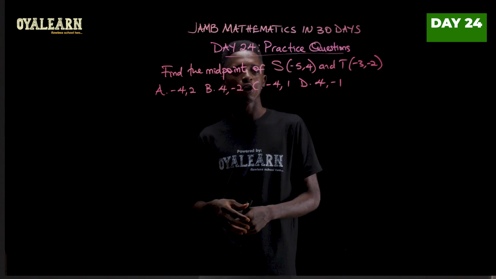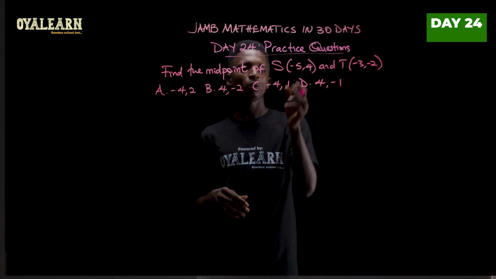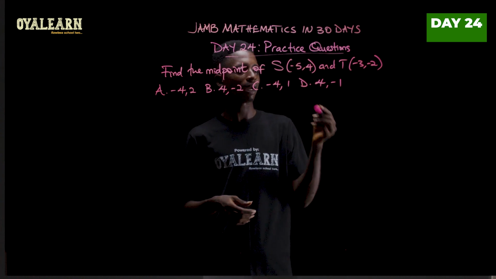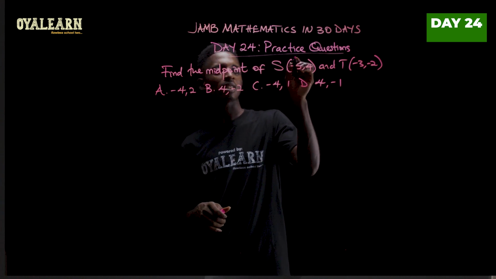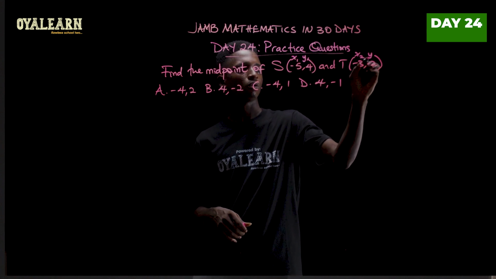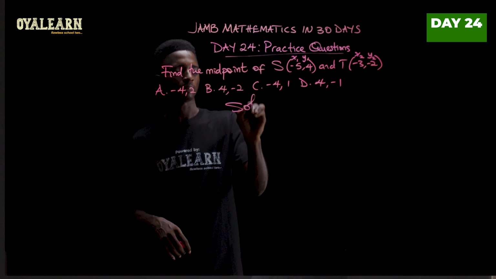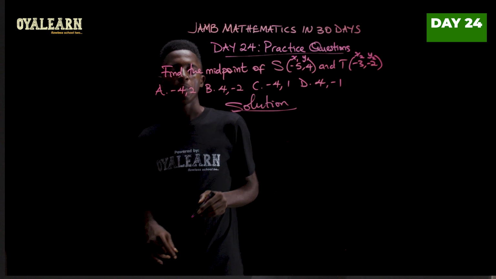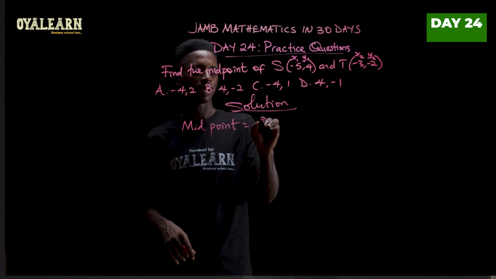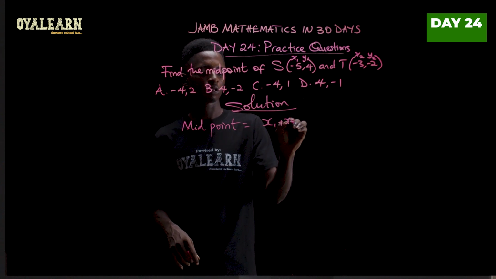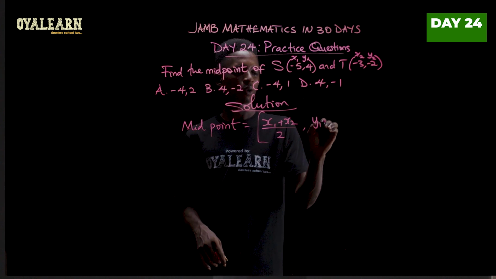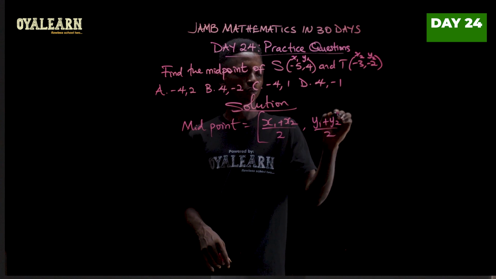Find the midpoint of point S, which has the coordinate -5, 4, and then point T, which has the coordinate -3, -2. So we take this as x1, y1, x2, y2. So solution. Midpoint is given by x1 plus x2 over 2, comma, y1 plus y2 over 2.